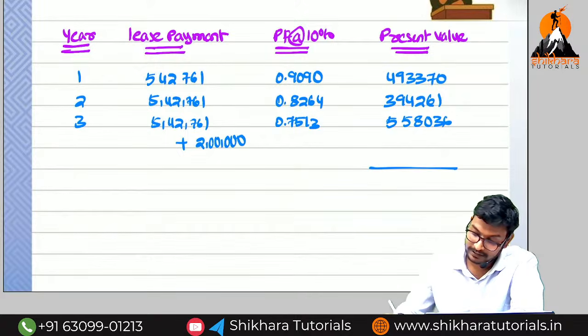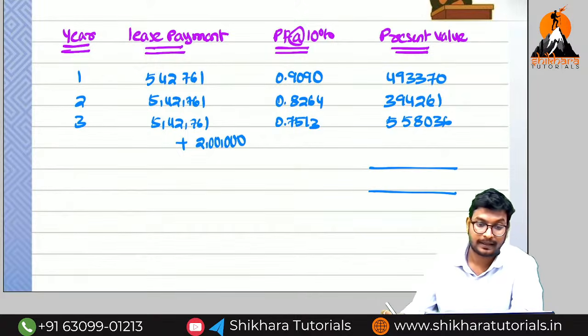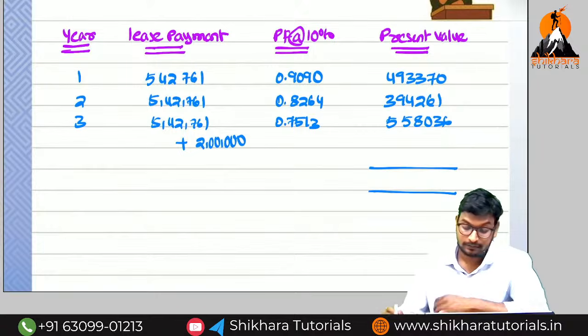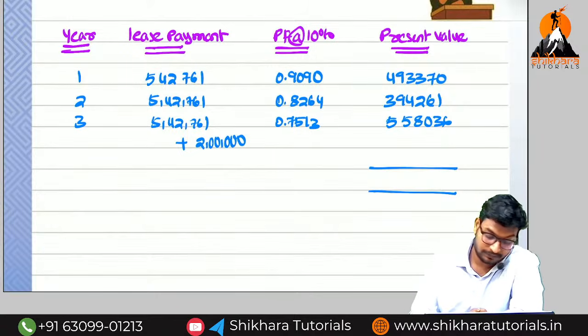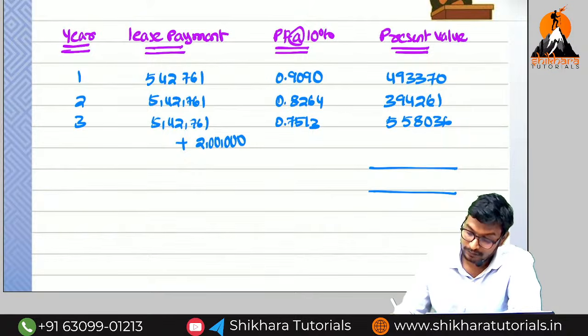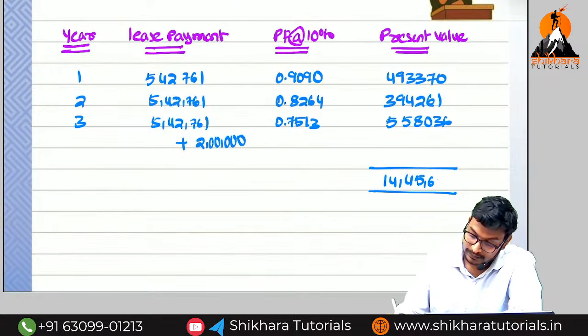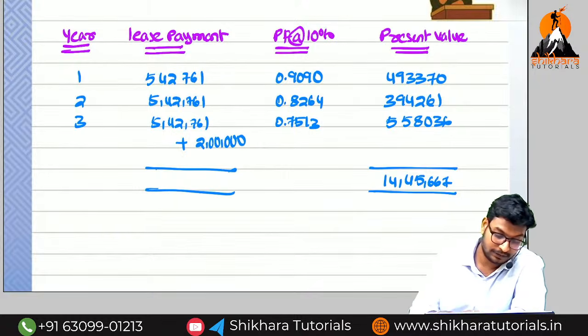Can you say the total of this one? 4,93,370 plus 3,94,261 plus 5,58,036 is equal to how much? 14,45,667.